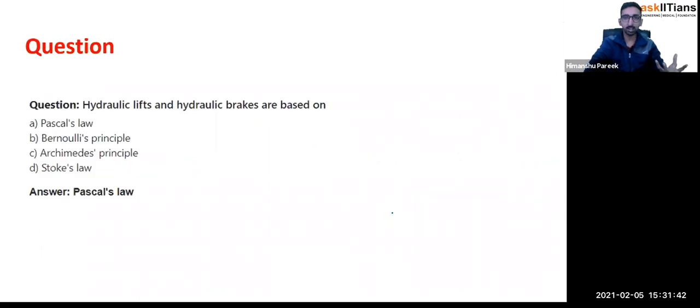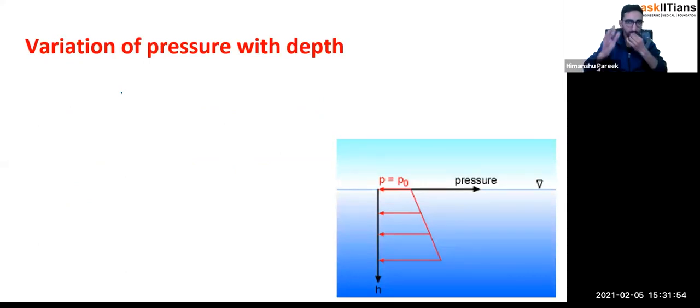So hydraulic lifts and hydraulic brakes, these things, lifting up an object and all, work on the principle of Pascal's law. Okay, just remember it. Now going ahead. Now when you're talking about pressure, let us understand one more concept here. You must have seen in some documentaries that scuba divers, when they go down in the sea, feel very pressurized. And that's why they have to wear a special kind of suit as well, which will exert an outward pressure and make them comfortable.